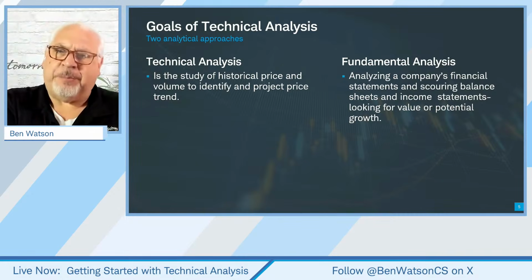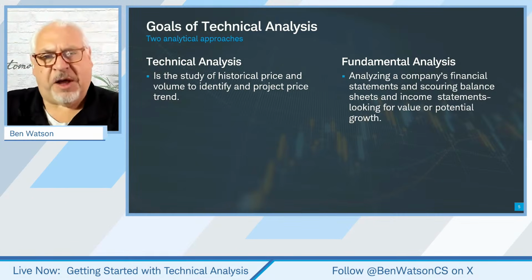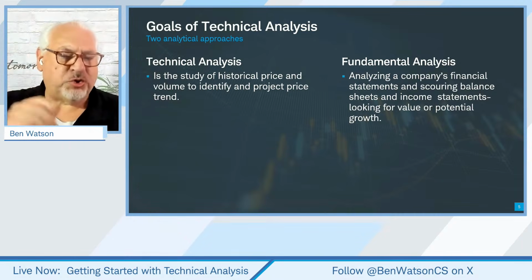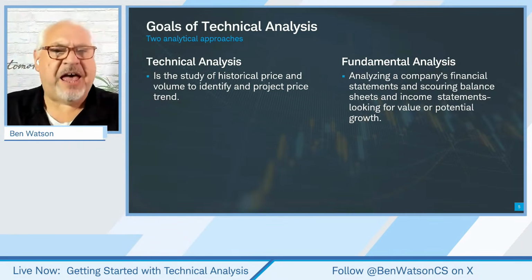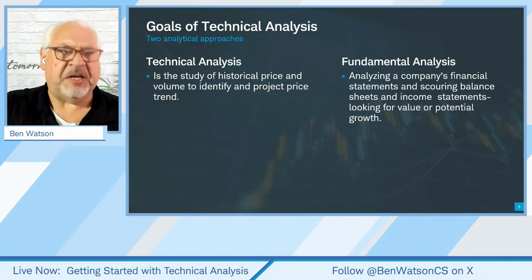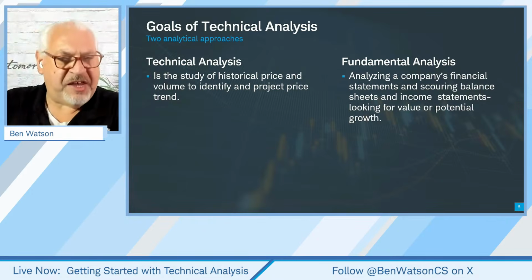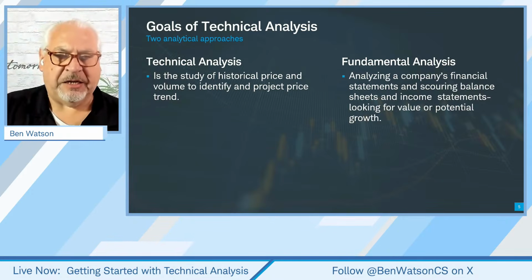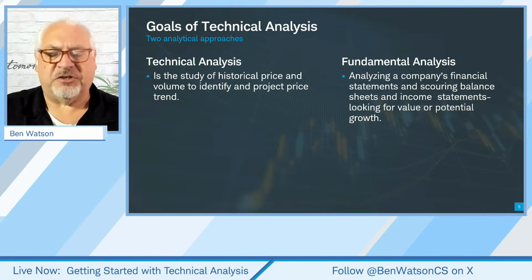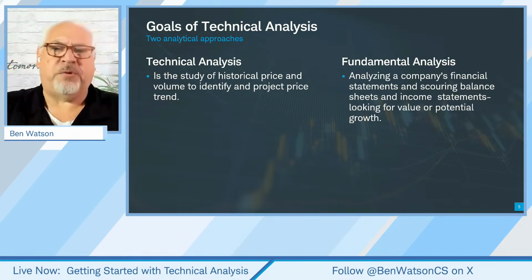If something happens, then I'm going to make a decision about how I'm going to react to that. I'm going to shorten that: if this, then that. If price breaks out of the area where it's been recently, then I'm going to enter the trade. Or if price breaks down from the area where it's been lately, then I'm going to exit the trade. So if this, then that helps us to structure our thought process.